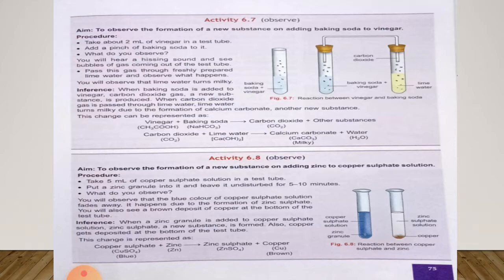So students, open page number 75 in your science book and keep a pencil with you to underline hard words. To perform this activity 6.7, you have an aim to observe the formation of a new substance on adding baking soda to vinegar. Baking soda means cooking soda. Procedure. First, you have to take about 2 milliliter of vinegar in a test tube. After it, you have to add a pinch of baking soda to it.